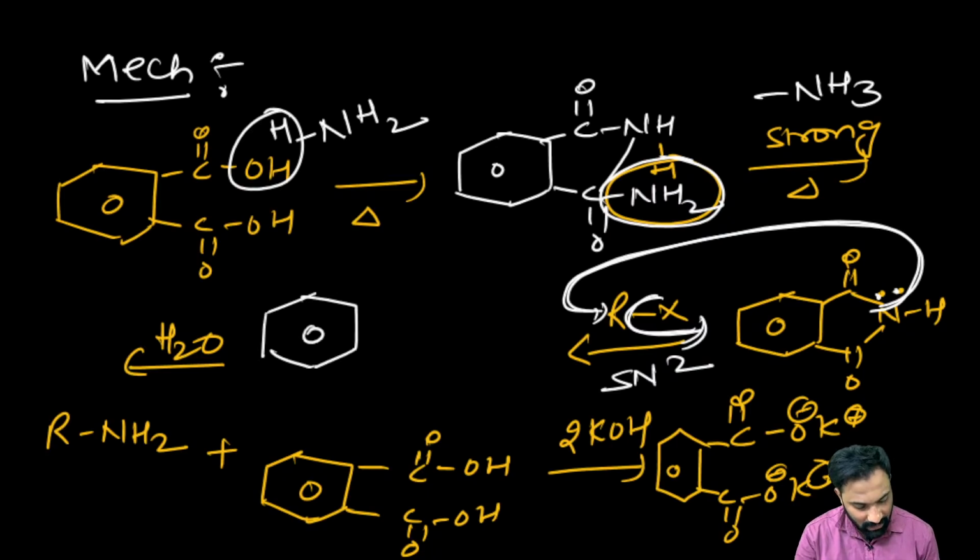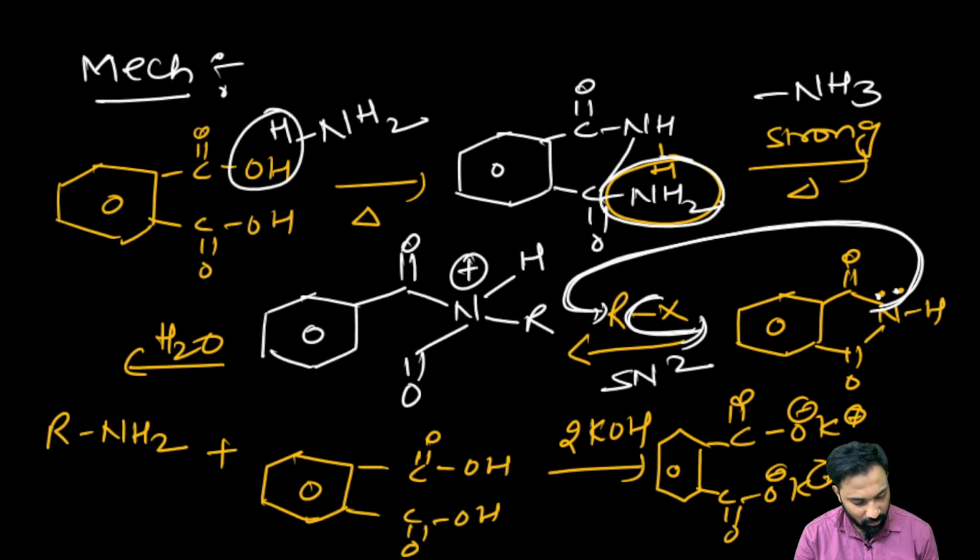Now here we have the aromatic ring, here the double bond O. Here the nitrogen will get the positive charge. Here it has the hydrogen, here it has the R, and here the double bond O. Clear? Then this nitrogen lone pair of electrons, again to restore the sigma bond, the pair of electrons will be given.